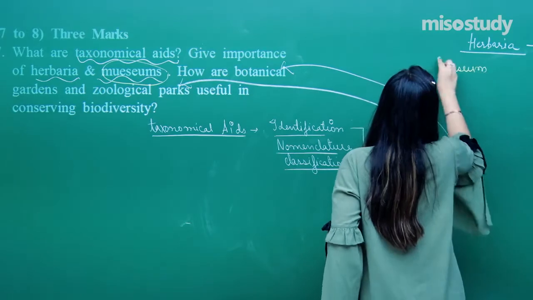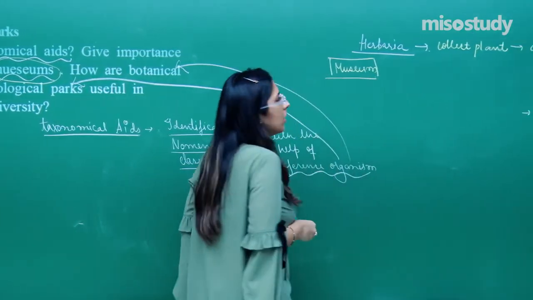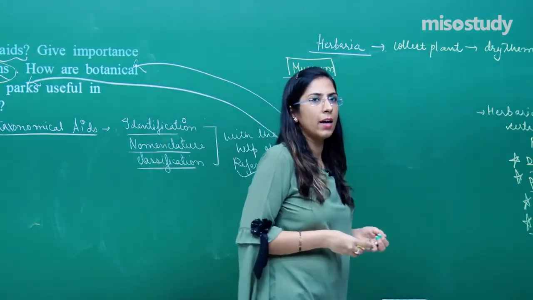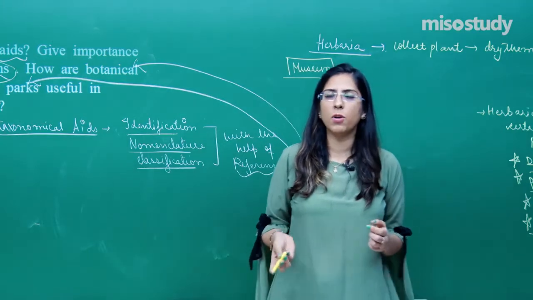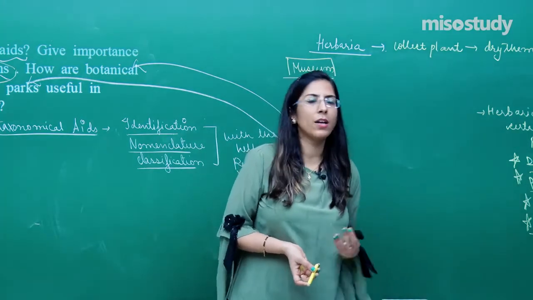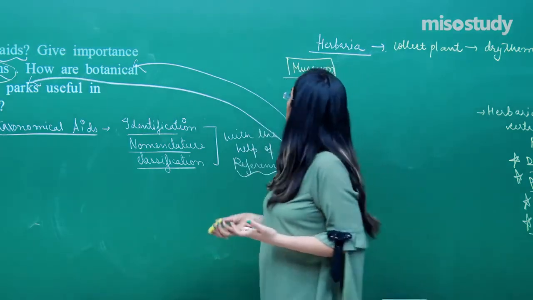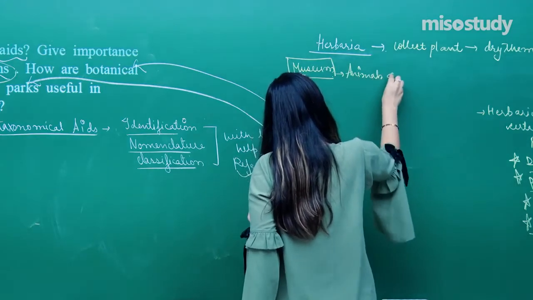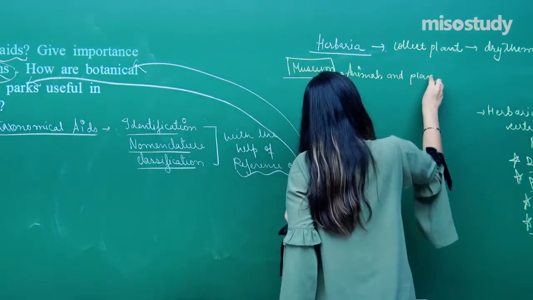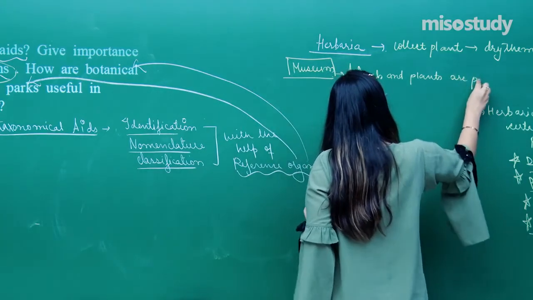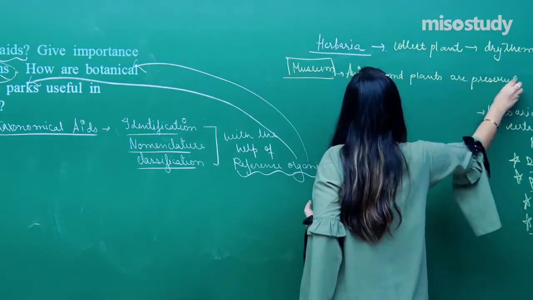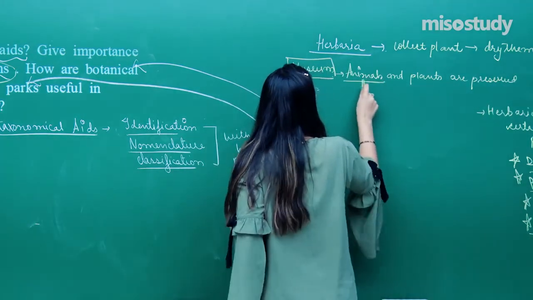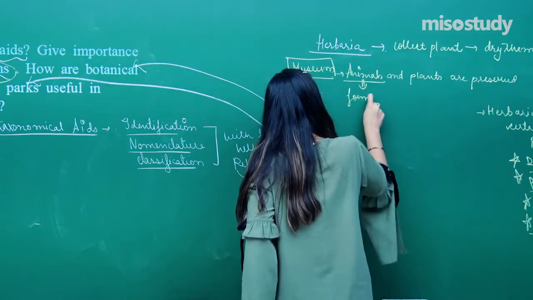Museum. You must have seen museums in your schools and colleges, and in each and every city museums are there. Because we are talking about biology, I am talking about only biological museums, not any historical museums. In the museum, animals and plants are preserved. And the animals which are preserved are placed in certain preservatives. Normally formalin is used as a preservative.